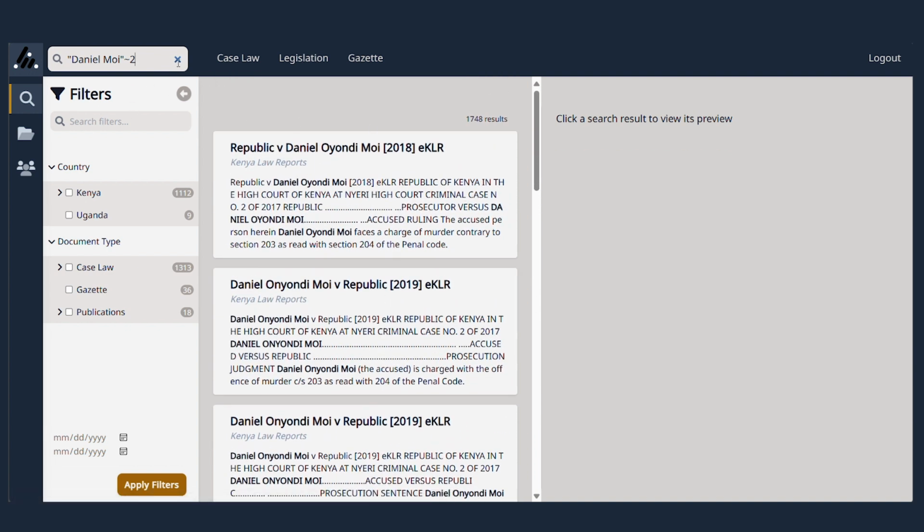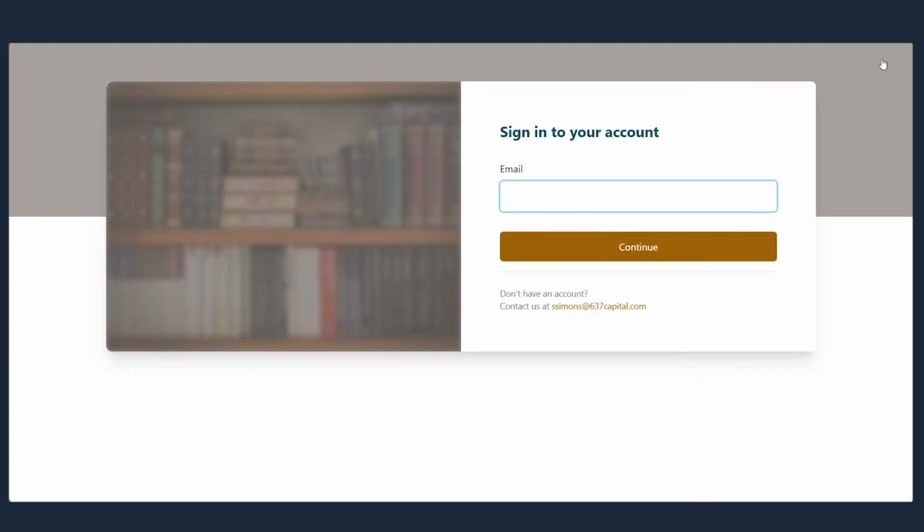So, cool advanced searches. Once you're through with your research, you can always click on the logout button and you can go back to the site.